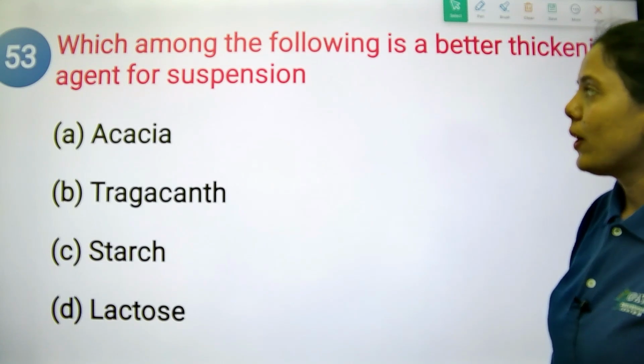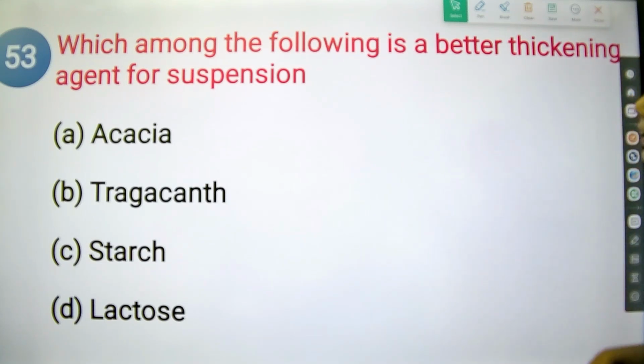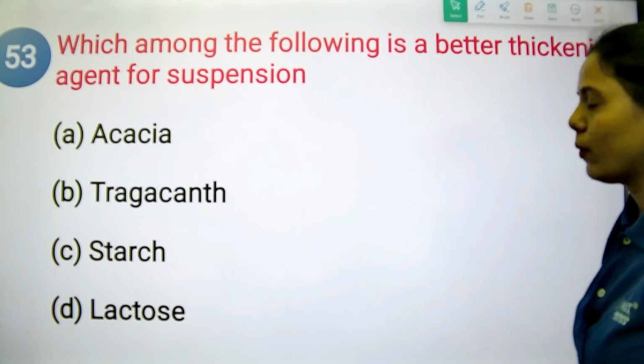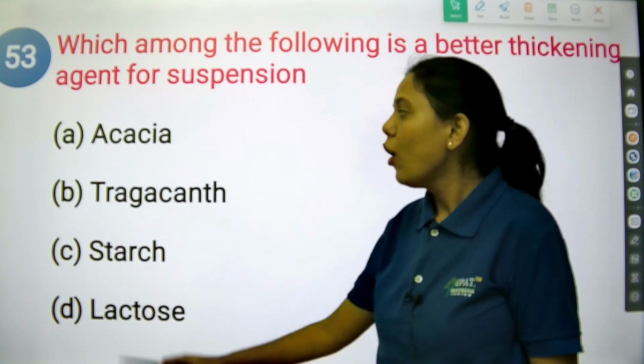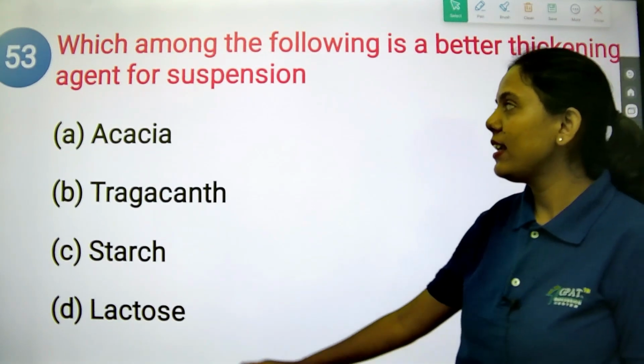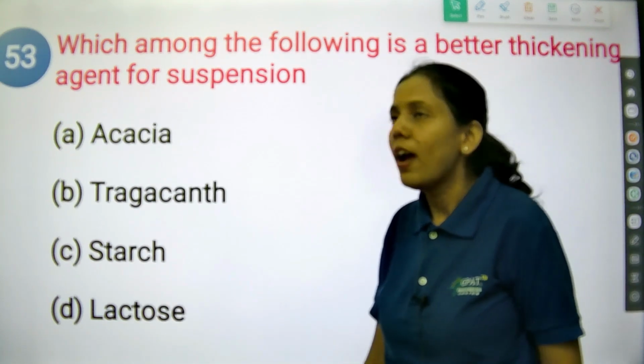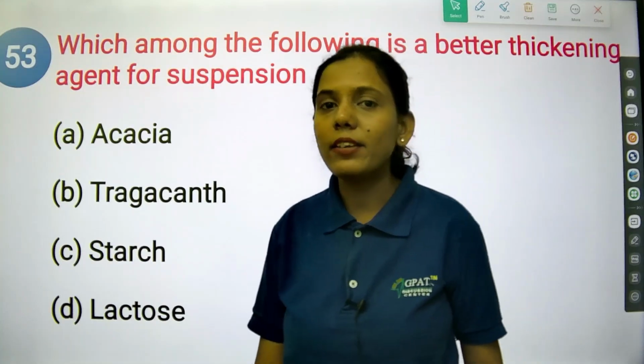Let's see the next question. Which among the following is a better thickening agent for suspension? Option A is acacia. Option B is tragacanth. Option C is starch. Option D is lactose. Now, thickening agent. Why will we add the thickening agent?